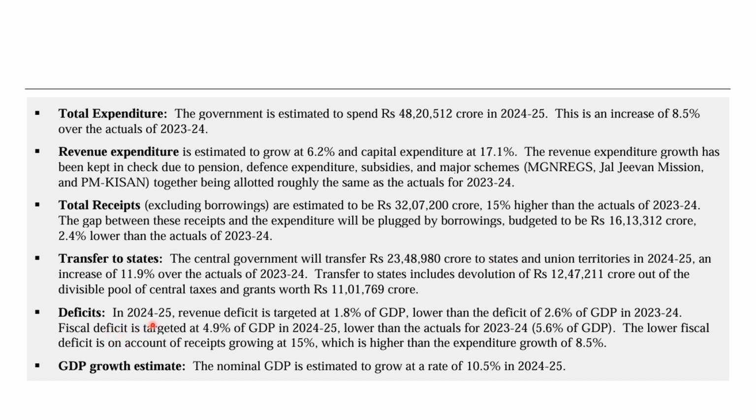Deficits. In 2024-25, revenue deficit is targeted at 1.8% of GDP. Fiscal deficit is targeted at 4.9% of GDP in 2024-25. And also GDP growth. The nominal GDP is estimated to grow at a rate of 10.5% in 2024-25.